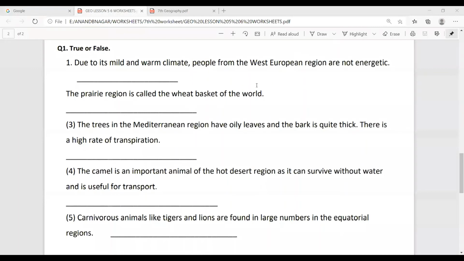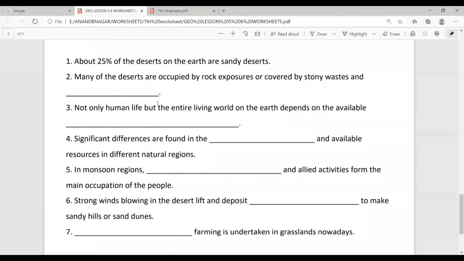See, now page number same. Question number 2. About 25% of the deserts on the earth are sandy deserts.